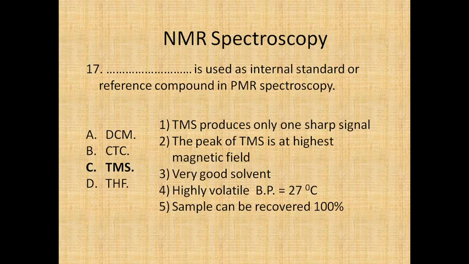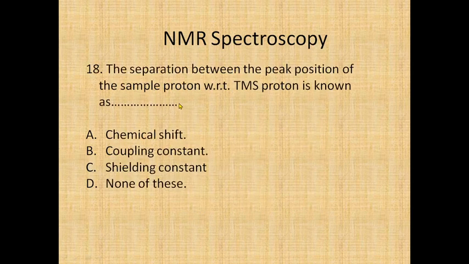TMS produces only one sharp signal, and TMS occurs at the highest magnetic field. All other organic compounds are downfield with respect to TMS. TMS is volatile, with a boiling point of 27 degrees Celsius, so the sample can be recovered 100%. Due to all these qualities, TMS is used as an internal standard.